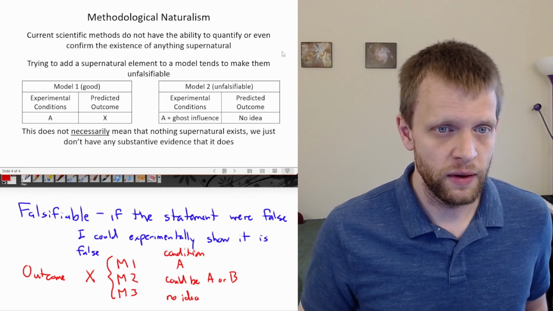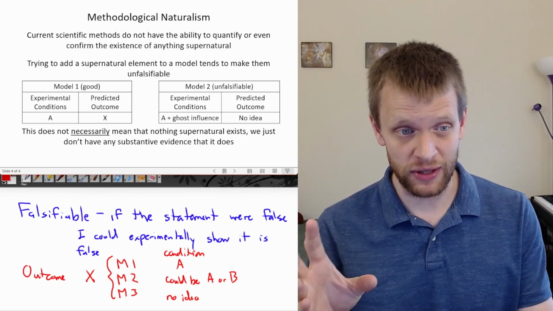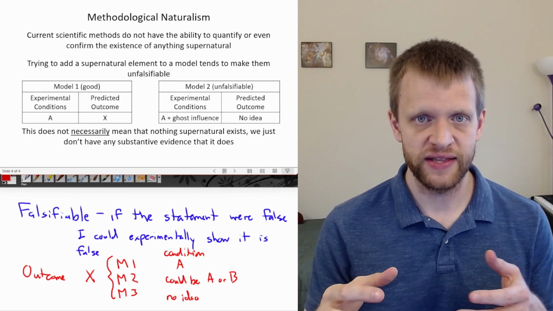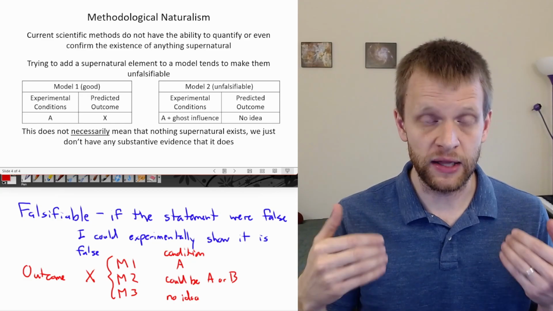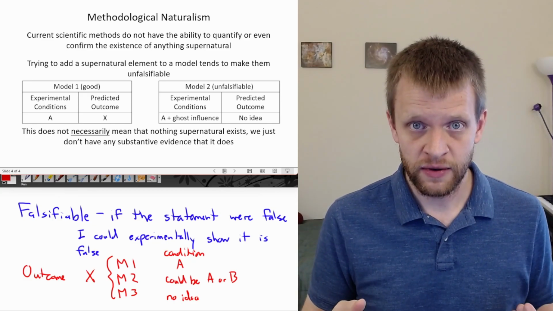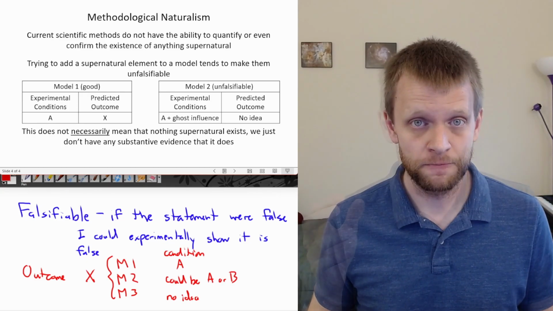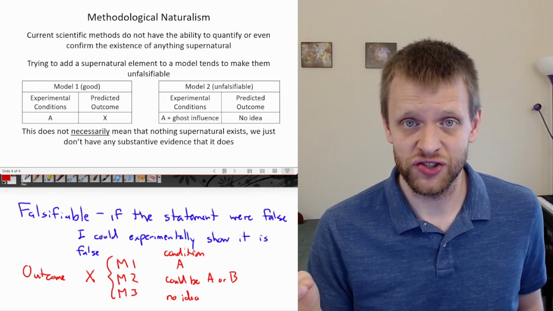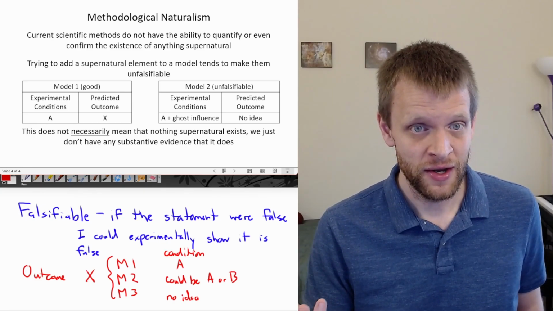Now, it is important to remember that this does not necessarily mean that nothing supernatural exists. If I were to say that nothing supernatural exists, well, I would be claiming to falsify something that is, as far as I could tell, unfalsifiable. We just don't have any substantive evidence that anything supernatural actually does exist.